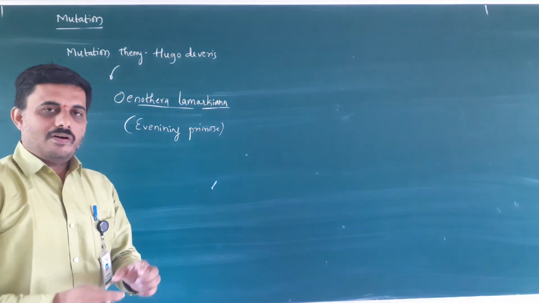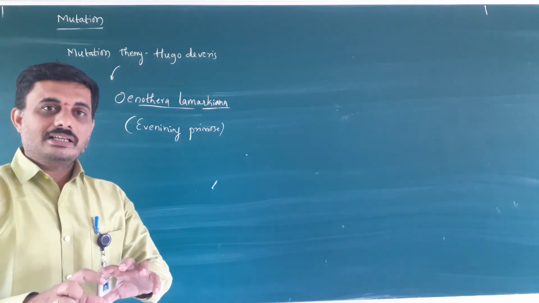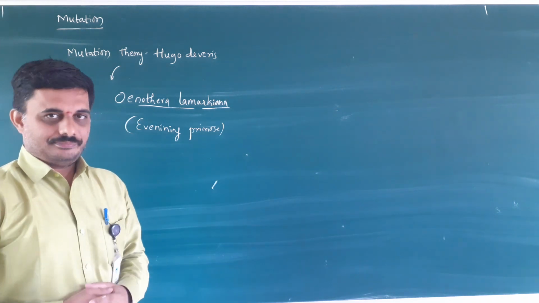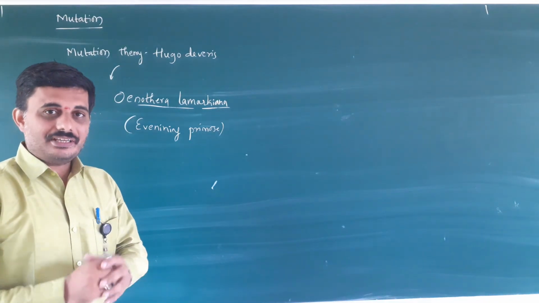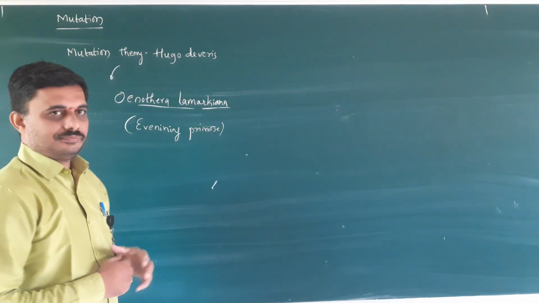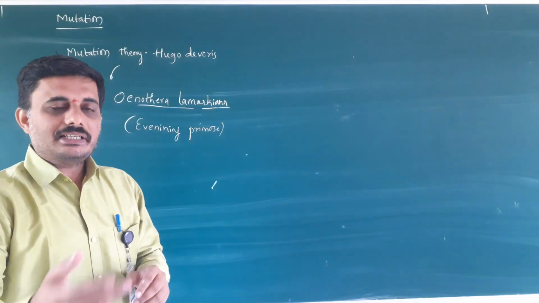He found that certain characters, like the length of the flower or the pollen tube, changed suddenly. He gave the name mutation to that mistake or misprint in the next generation.